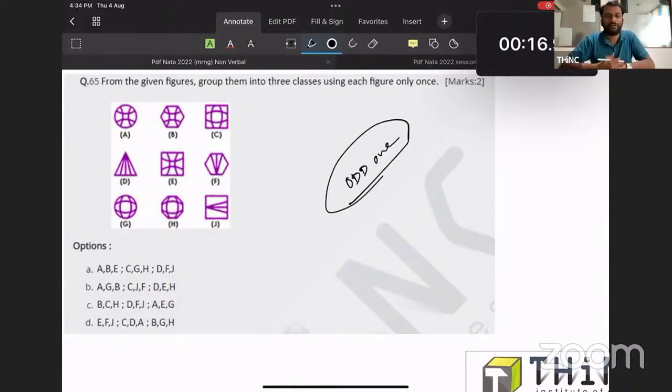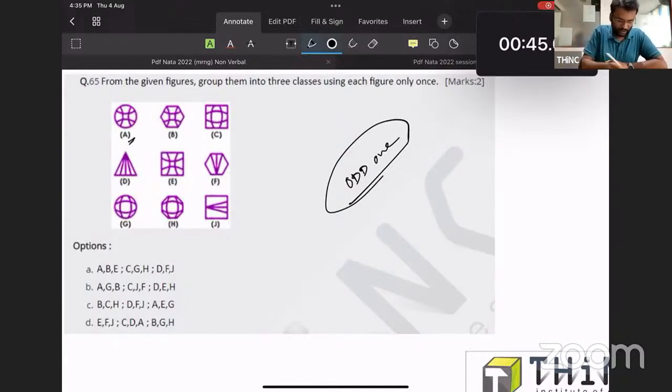In odd one out, we pick the one which does not belong to the group. This is the reverse: we need to create a group. If you check the options, you can find the number of pairs. You can go for trial and error using the options, or you can just look into the figure.